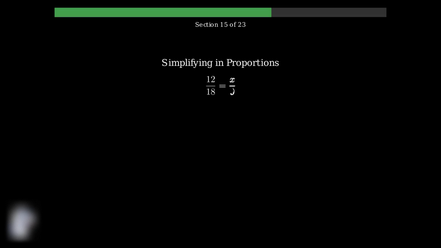Simplifying becomes especially powerful when working with proportions. Consider this proportion: 12 over 18 equals x over 9. Instead of working with these larger numbers, we can first simplify. We already know that 12 to 18 simplifies to 2 to 3, so our proportion becomes 2 over 3 equals x over 9. This is much easier to solve. Now we can easily see that x equals 6, since 2 times 3 equals 6, and 3 times 3 equals 9. The simplified form made this relationship immediately clear.